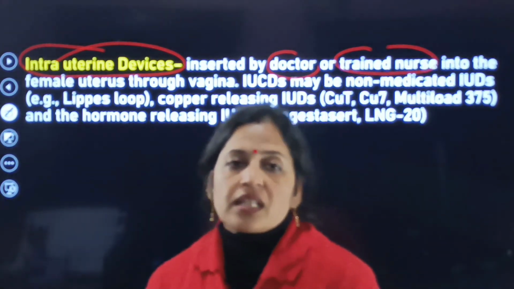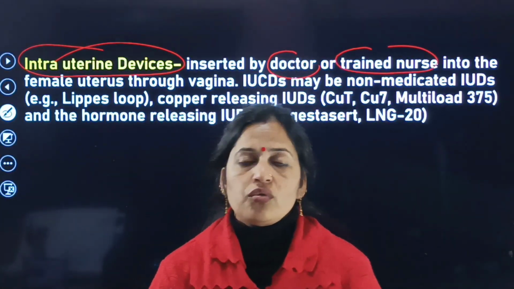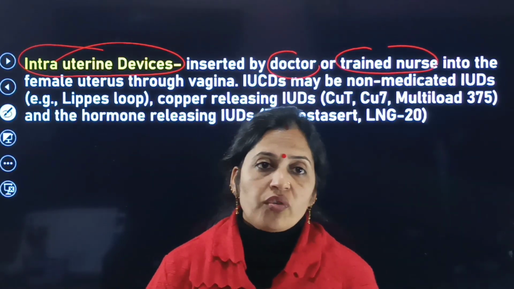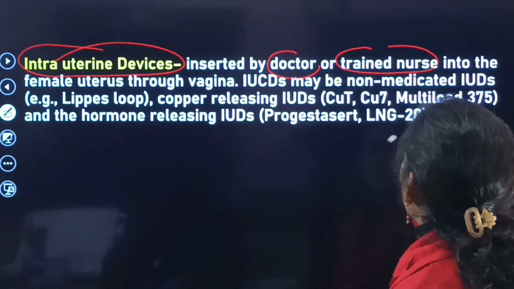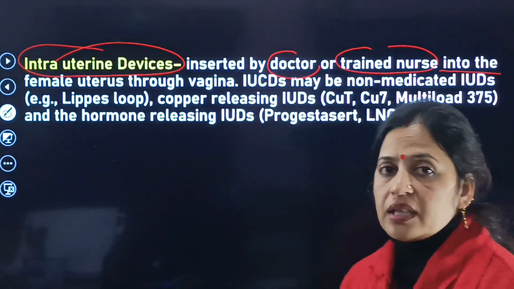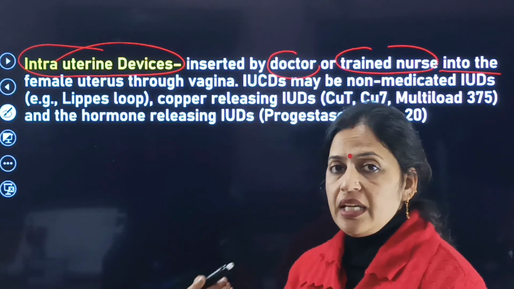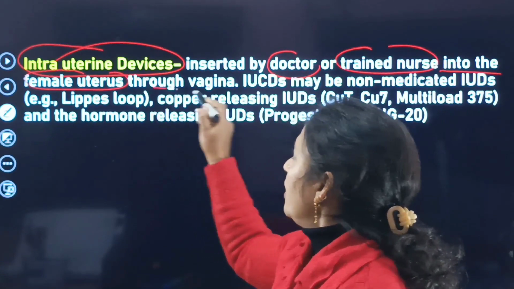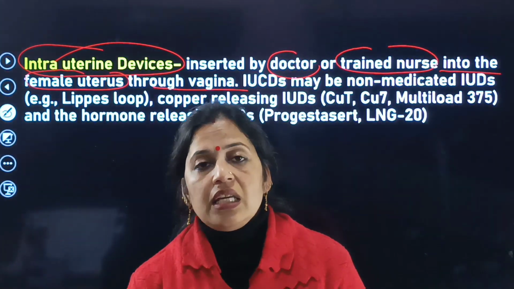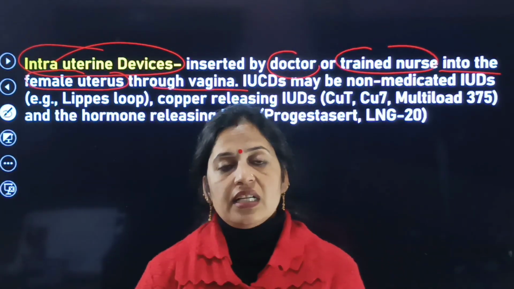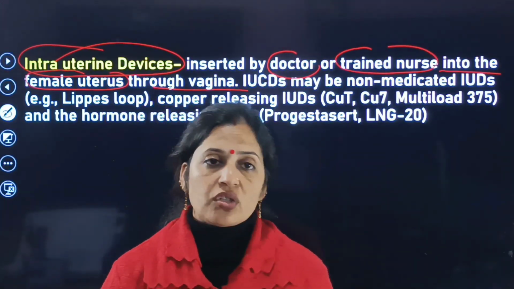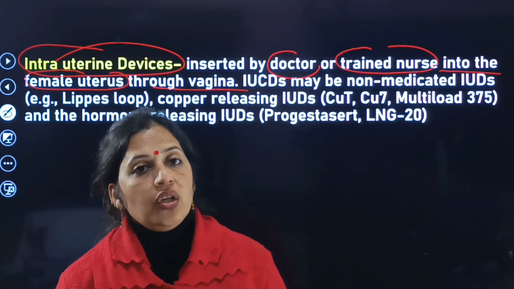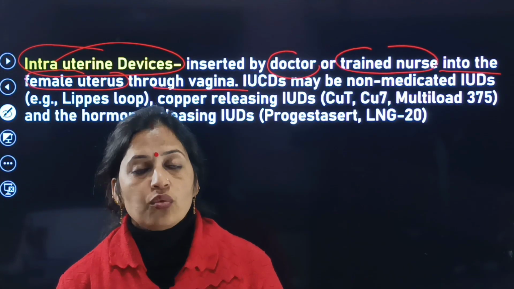Nobody else can insert them. They are inserted into the uterus of the female through the vagina.